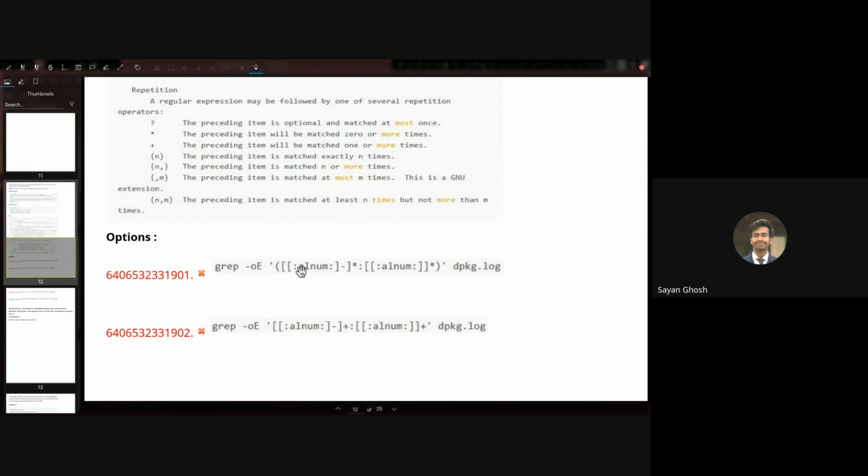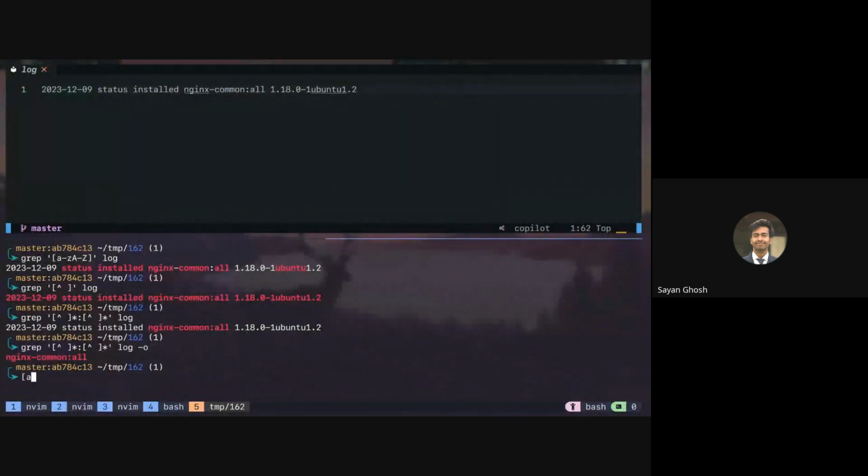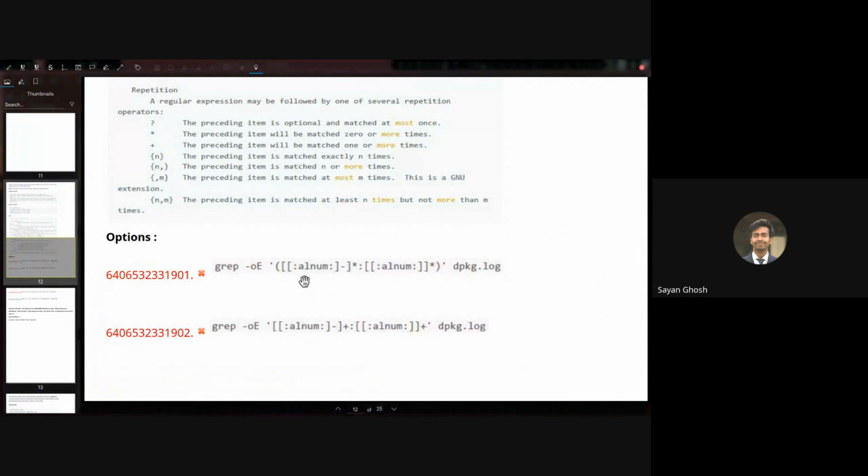But if we want to match multiple things, the outer pair of square brackets is basically the list. Just like we give square bracket A to Z, this outer square bracket simply means that this is a list of characters that can be matched. Or I can also write some characters and only those will be matched. And then the inner one is used to signify the character class. So here square bracket colon alnum colon square bracket signifies all the characters in the alphabet and the numericals. Along with that, we also want to match the hyphen symbol. So we are matching alnum and the hyphen.